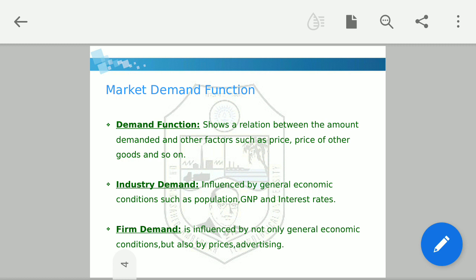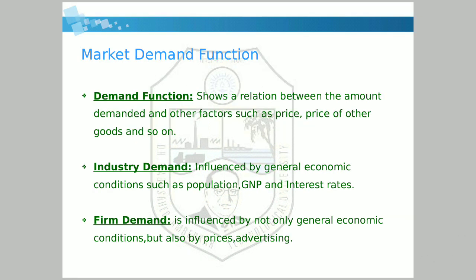Now the question that may come to your mind is, what is the difference between industry and firm? Let me give you an example. Food industry is one industry in which there can be many firms or many companies who are producing food products. For example, Nestle, for example, Kisan, likewise. And firm means, for example, Nestle is one firm producing some food products. Kisan is one firm producing food products. So this is the difference between industry and firm.